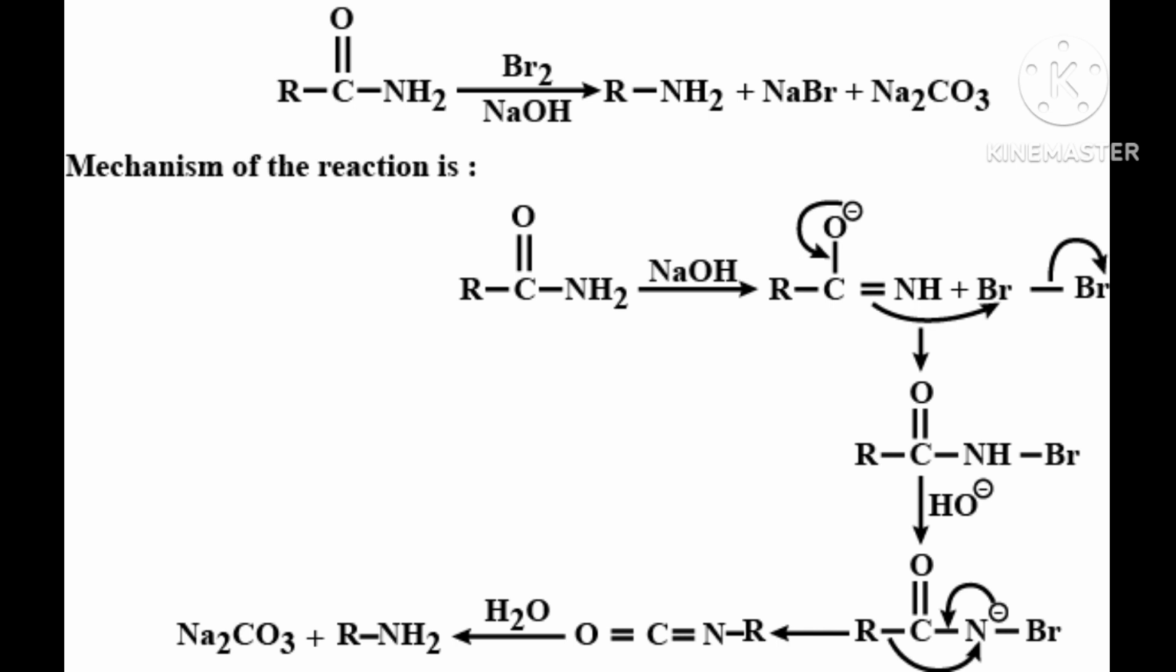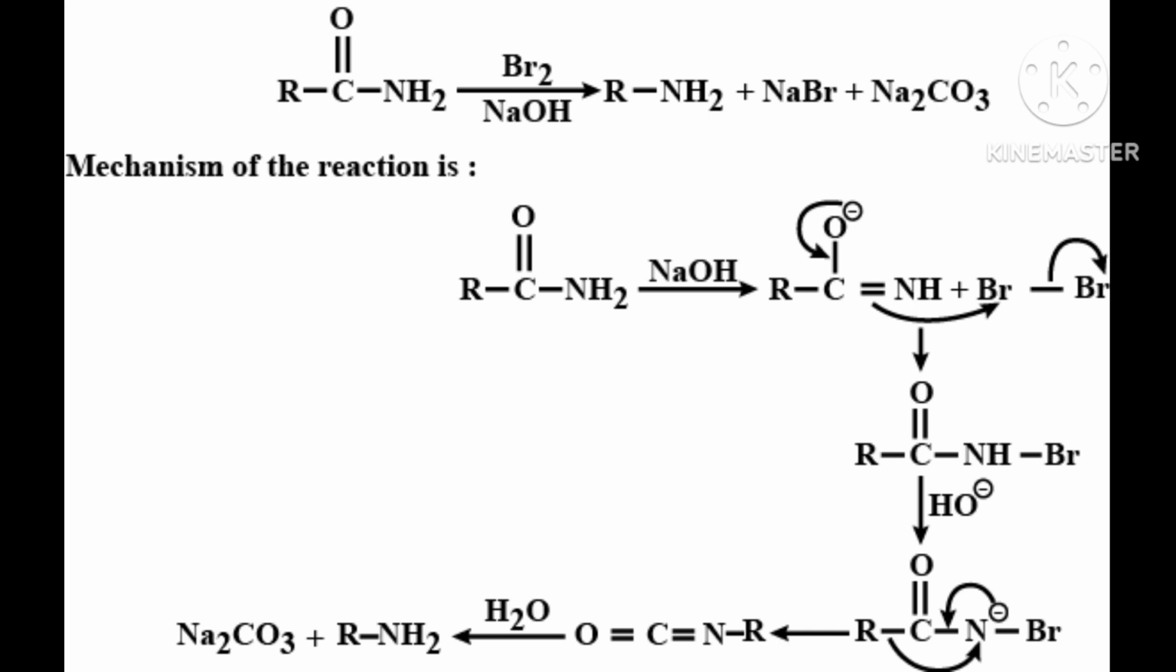Hofmann developed a method for preparation of primary amines by treating an amide with bromine in an aqueous or ethanolic solution of sodium hydroxide. That's why it is called Hofmann bromamide degradation reaction. Here I have told you the conditions. Sodium hydroxide must be present, either aqueous or ethanolic, and bromine must be present.